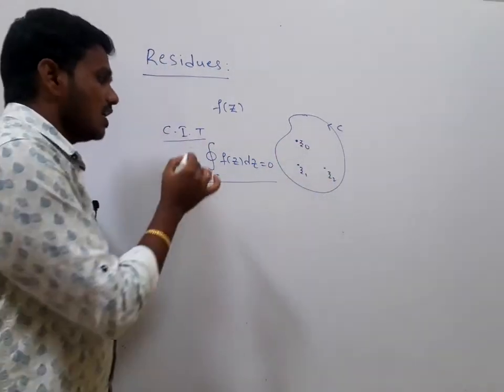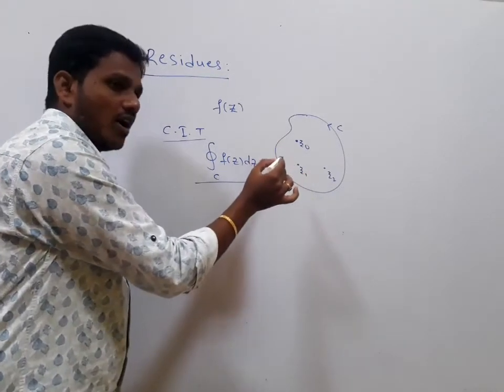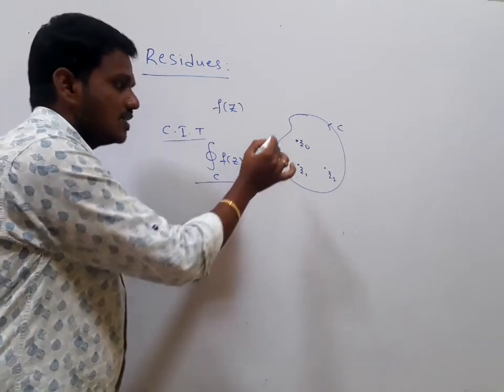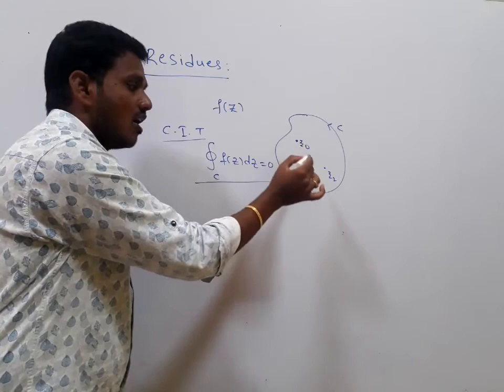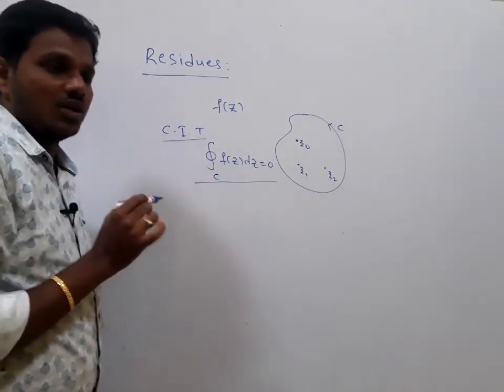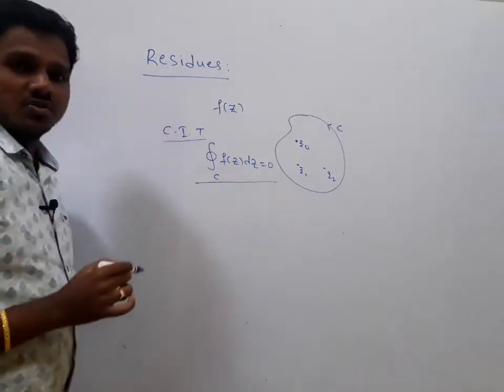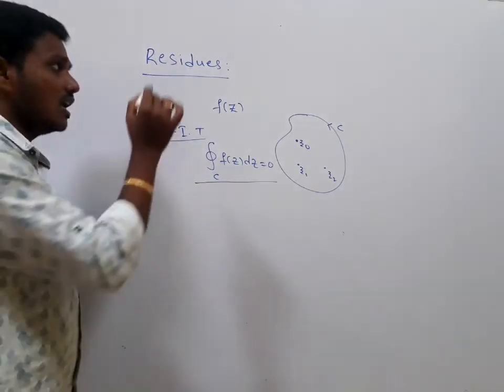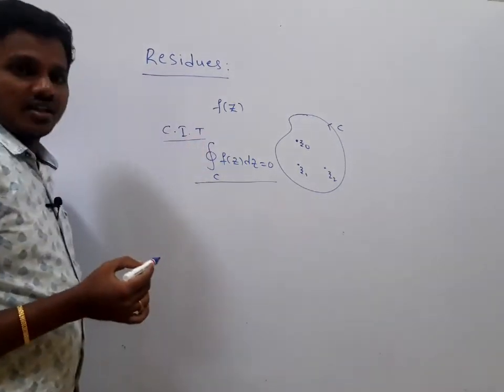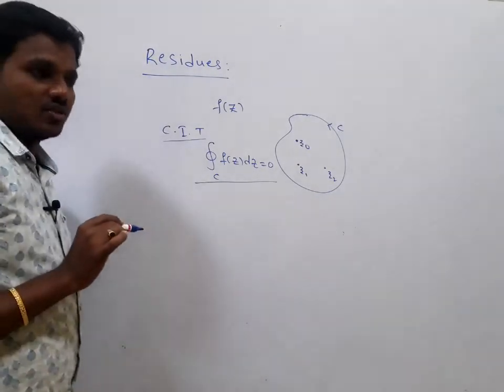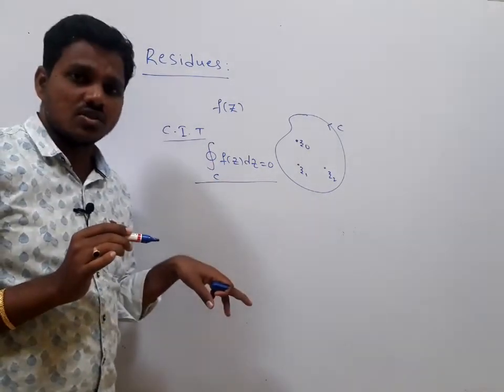These isolated singular points contribute to the integral value, and each such contribution is called a residue. This is a very important concept. This is the basic definition of the residue. Why is the integral value not equal to 0?